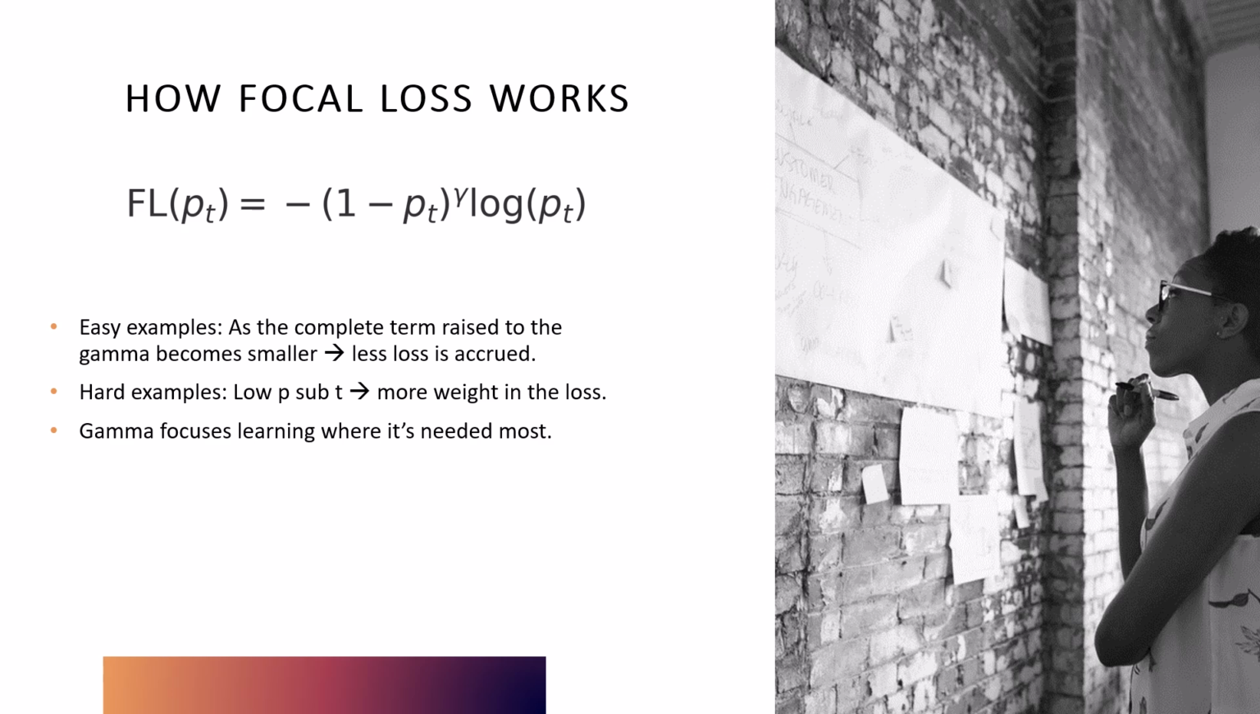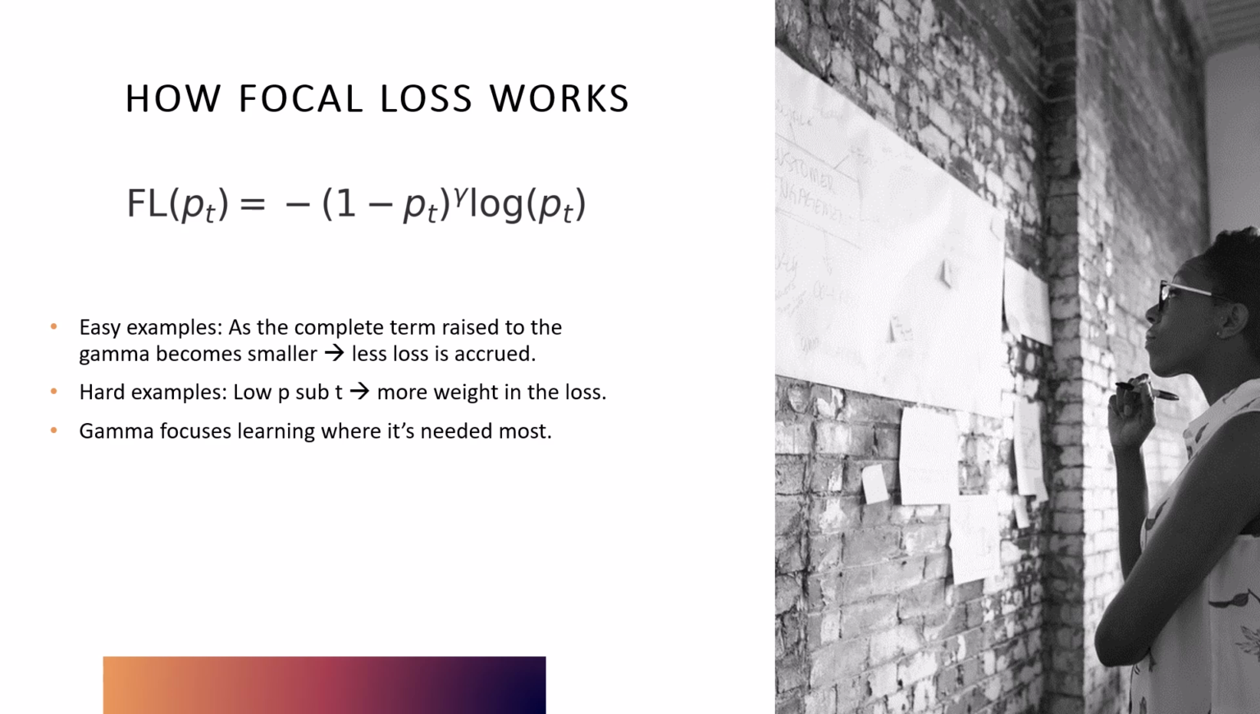So here we can analyze how focal loss is affected as we alter different terms in the function. For the easy examples, as the complete term (1 minus p sub t) raised to the gamma becomes smaller, less loss is accrued. For harder examples, a low p sub t yields more weight in the loss. Gamma focuses learning where it's needed most.